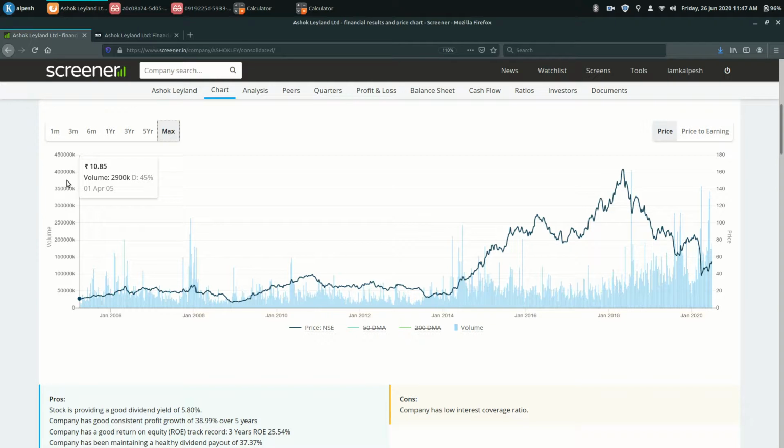From 2005 to 2020, almost 15 years have passed, and this company is still dependent on debt. They have to keep getting more and more debt to stay in the business. So this is not the kind of business which a sensible investor should want to invest in.